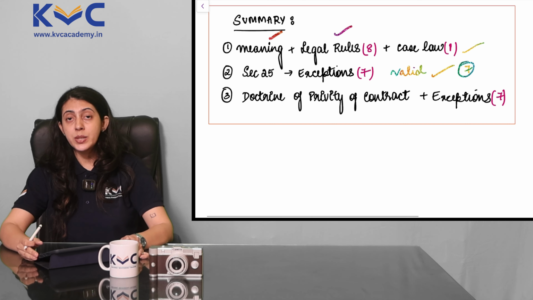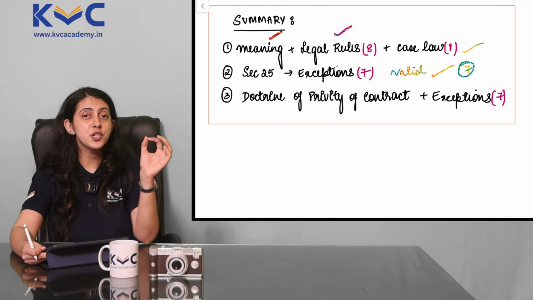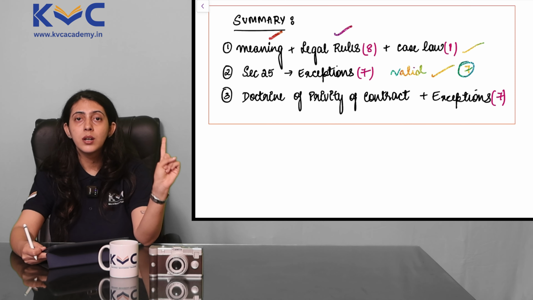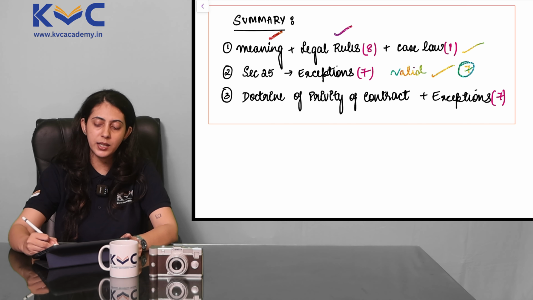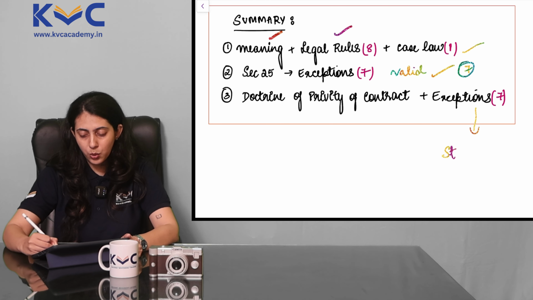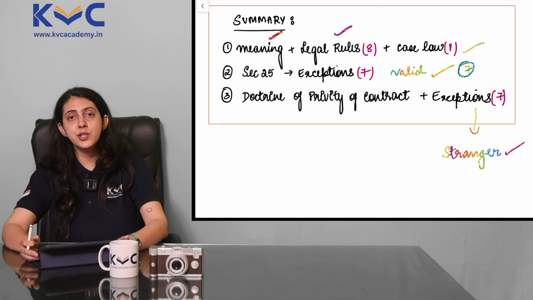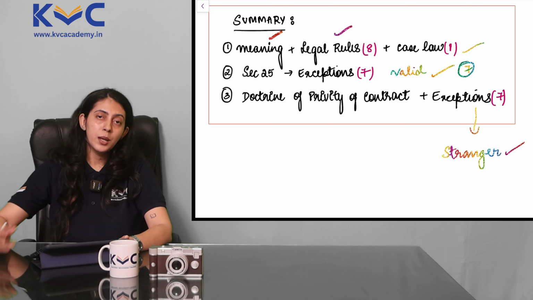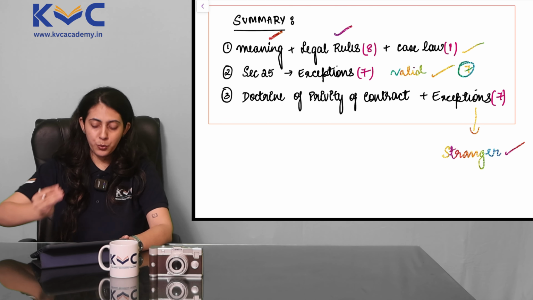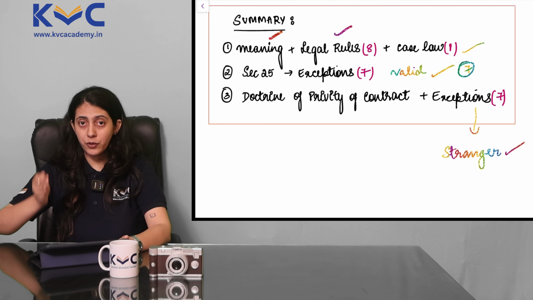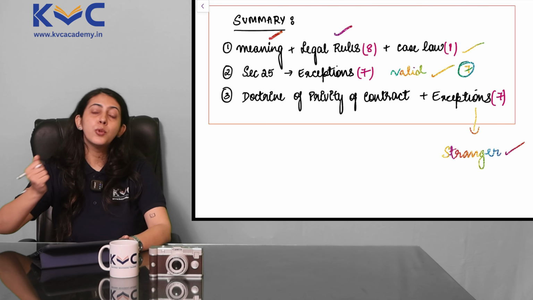And the last one, we studied the concept of doctrine of privity of contract, which states that a stranger to a contract cannot sue, except in those 7 exceptional cases. And in these exceptional cases, the stranger to a contract can interfere as well. So this was Unit 2, consideration. Before you begin the video of Unit 3, my suggestion to you would be to make your concepts of Unit 2 absolutely thorough so that Unit 3 becomes all the more clear to you.